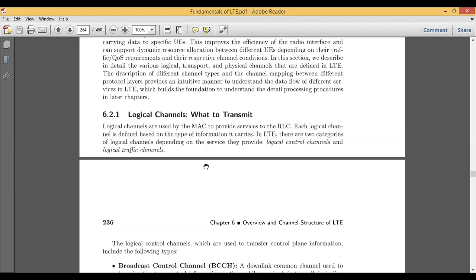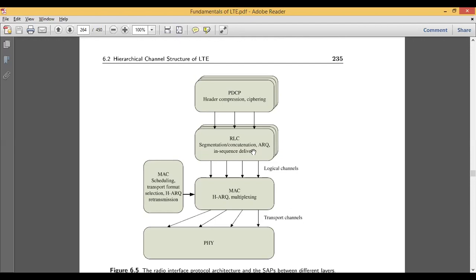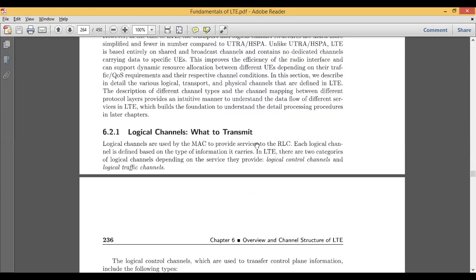So they are used by the MAC sublayer to provide services to the RLC, the radio link control. Each logical channel is defined based on the type of information it carries, because all the information is coming from the RLC layer. Based on the type of information, like whether it is meant for segmentation, concatenation, a request, or sequence delivery, these are the operations of RLC. Based on those operations, these logical channels will respond or can be defined.